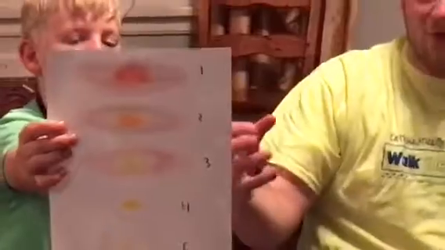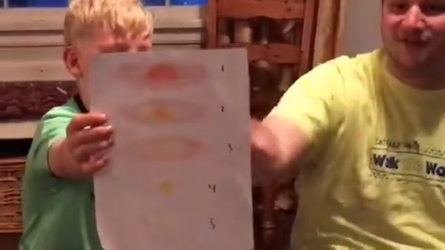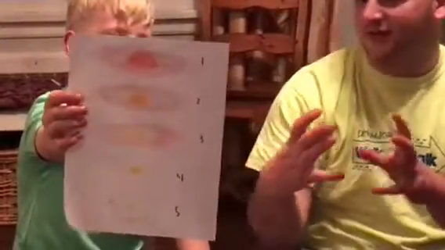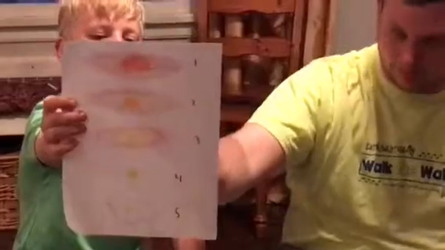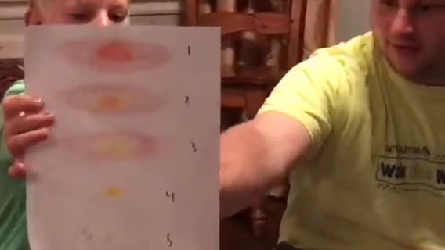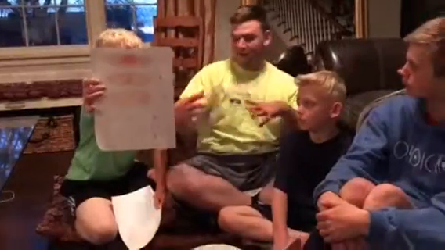What's in your picture, Sam? A process of a star creation. Right, so it's a process of the creation of a star. So number one, it's an interstellar dust cloud, right? And that's what a star starts at. Number two is when it starts to collapse, okay? So this takes thousands of years, the collapsing process does. Number three is at the end of that process, the end of the collapsing, and the start of a protostar. Number four is when the new star is born, a new baby star. And number five is a solar system, so like where we are at right now, and that's hundreds of millions of years into the process.